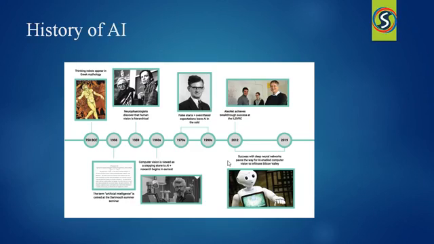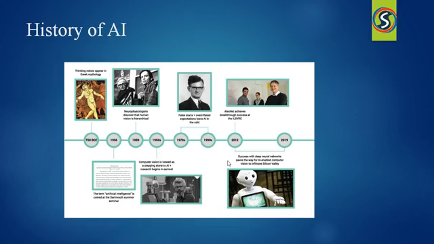The interrogator will ask a question to the human and the same question to the machine as well by typing. He will get the answer from the machine as well as the human. If the interrogator is able to distinguish the answer of the machine and the human, then they consider the machine is not intelligent. If the interrogator is unable to distinguish the machine's answer from the human's answer, then the machine is intelligent. This test is called the Turing test.